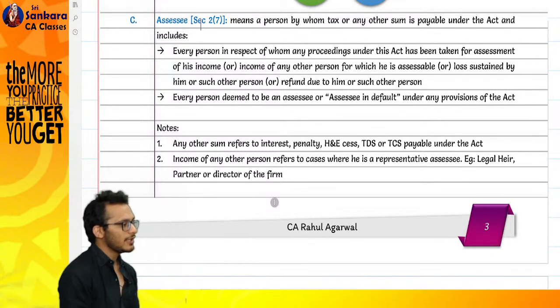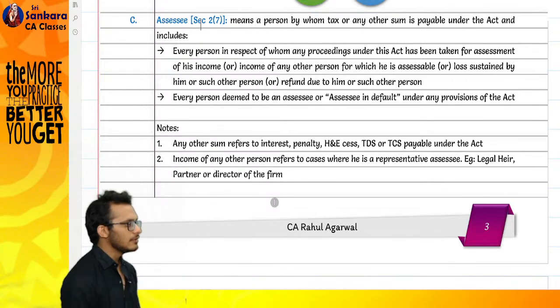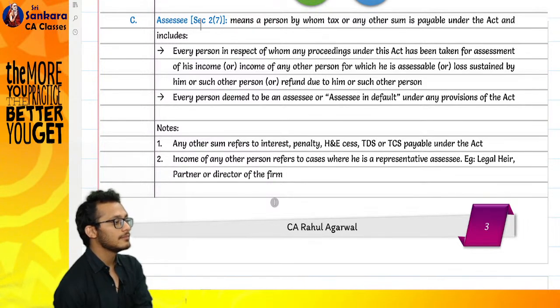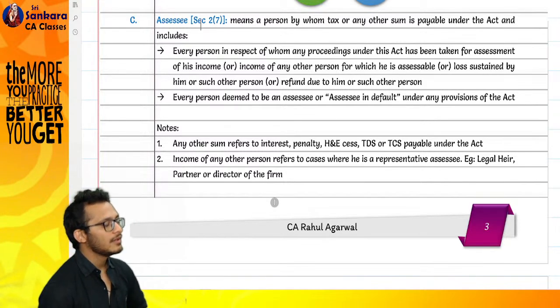So he said, when you are liable for tax, obviously. When will I come and check your tax? You are liable for tax. The first definition which came in: assessee means any person who is liable to pay tax. Simple. Assessee means any person who is liable to pay.